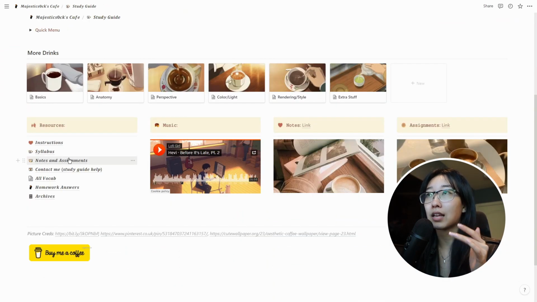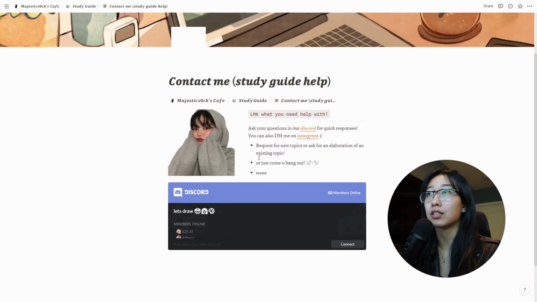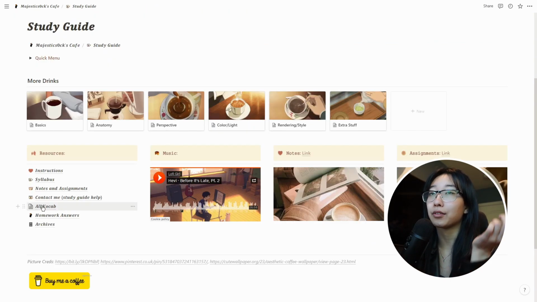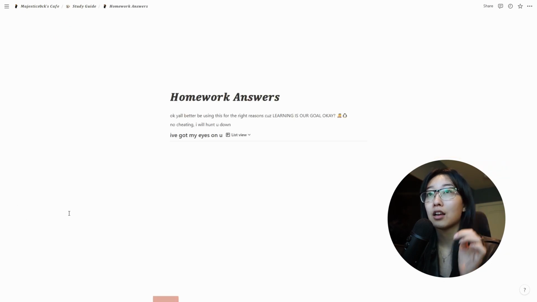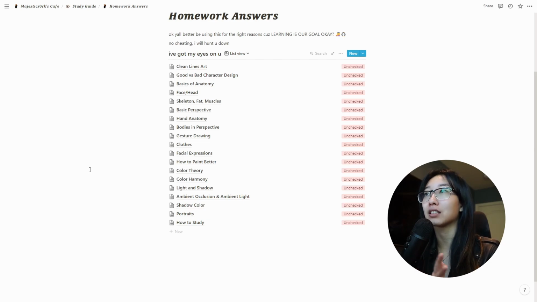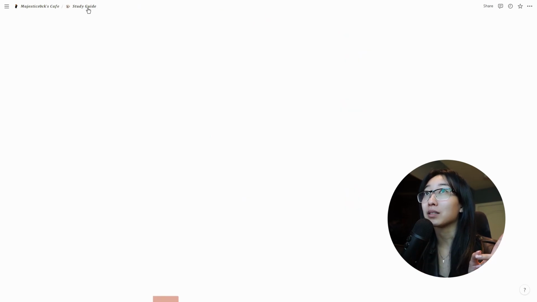These notes and assignments, they exist, so these links over here can exist. This contact me page is a link to our Discord. There's all vocab. If you run into vocab, you could keep them in there. Homework answers. Don't abuse this. I don't want you to get frustrated because you just can't figure out what the answer is, so that's why this is here. It's not so you can be like, oh, it's homework time, let me just fill it in with the homework answers, because you're here to learn, okay? You're not here to coast by, right? It's all your goals, so you better not be doing that.